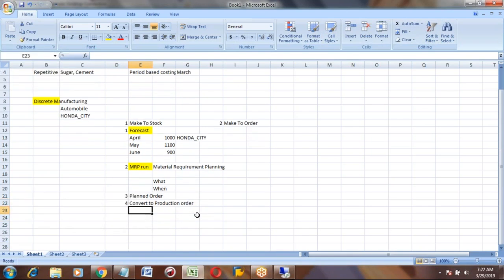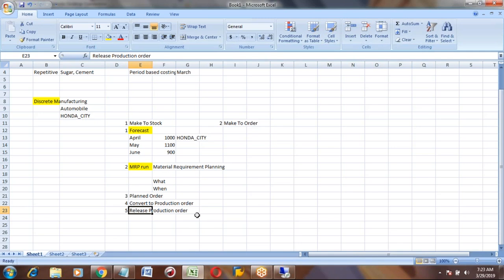Once you get this production order, next you release it. Release means you are handing over this production order to a shop floor person to assemble this car. Release means the production order is now ready and you can start producing the product from today.